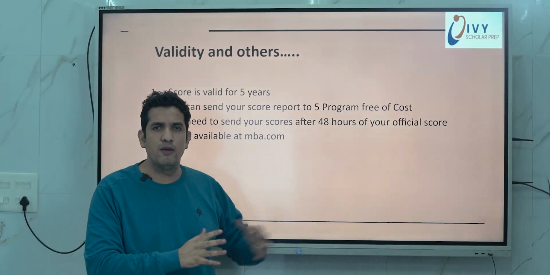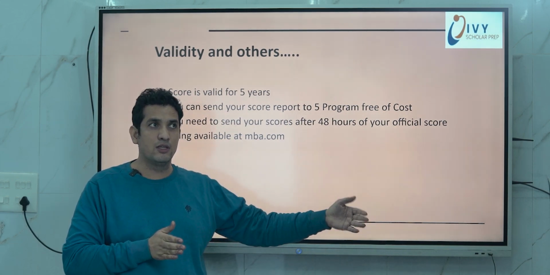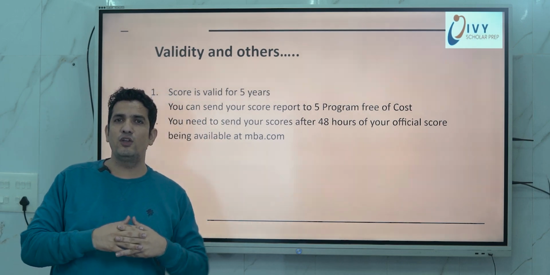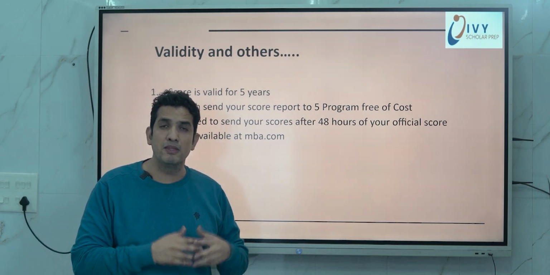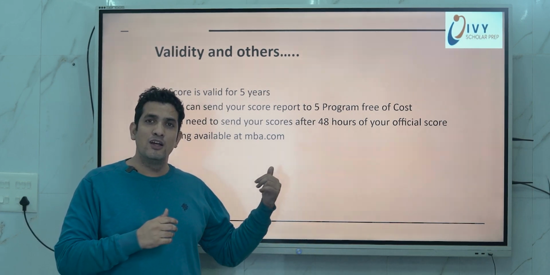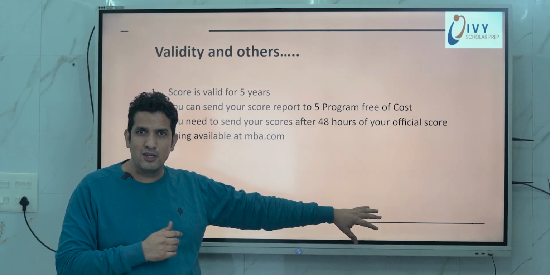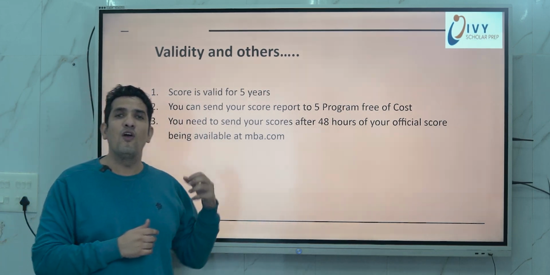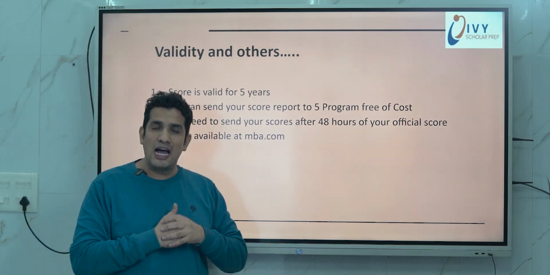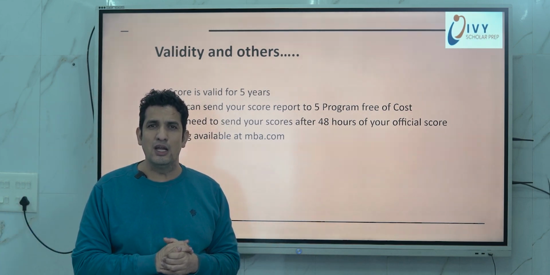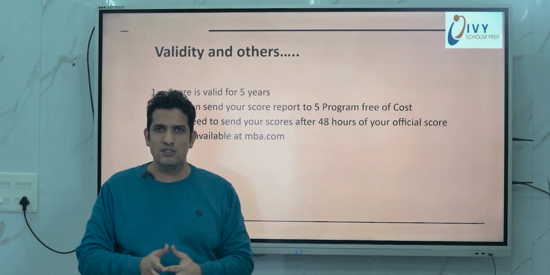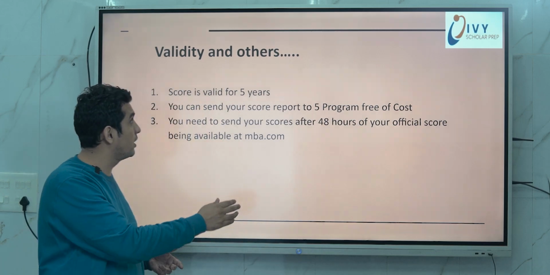Now the validity of the exam will remain the same, 5 years, but there's one more good addition. Earlier you needed to name your 5 colleges before you started your exam, but this time, once you end the exam and even after you have the scores on your official website, you have 48 hours to submit 5 free schools where you want to send your report. That's one amazing thing. You can ask your mentors, coaches, and counselors, and have your score with you before choosing the colleges, so you know where to go. That's one good thing about the GMAT.